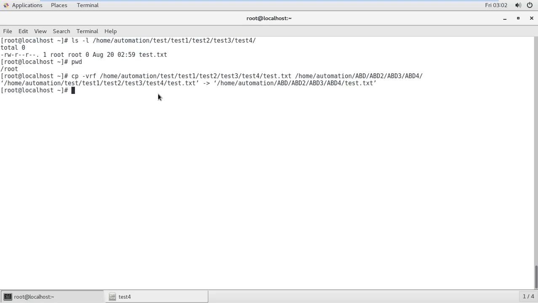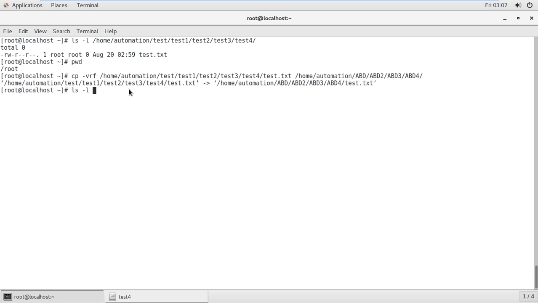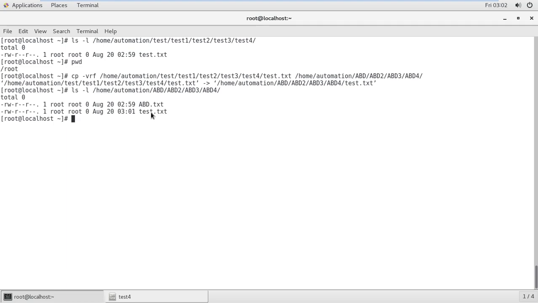Okay, so again I will show you. I want to navigate over to this and run ls -l. Copy paste here is not working, I don't know why. Okay, home automations abd 3 4 enter. Okay, there is one file called taste.txt.